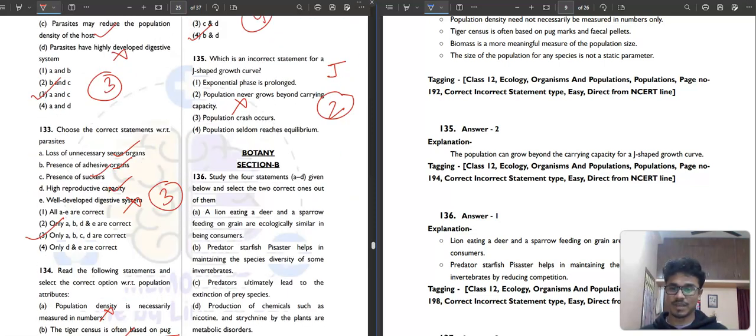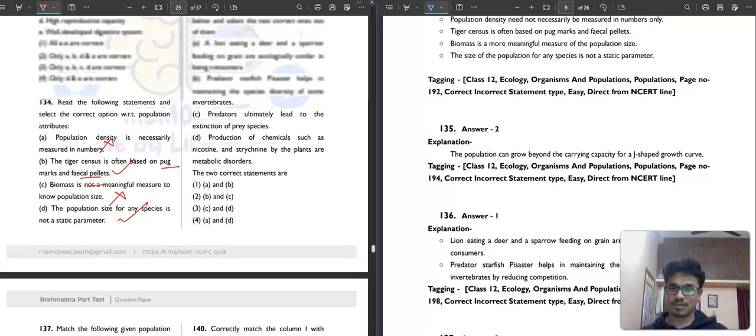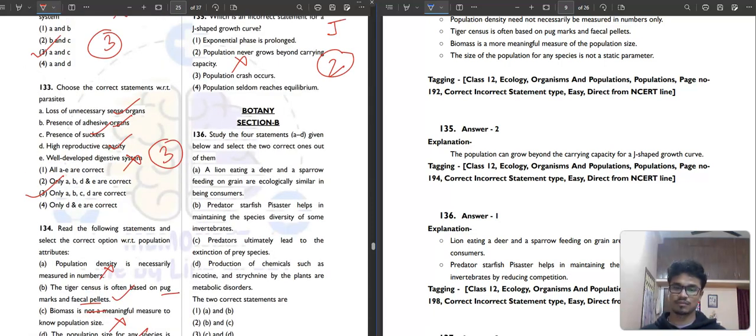Then in section B we have question number 136. Study the four statements A to D given below and select the two correct ones out of them. It is saying only two will be correct, as the option says. A lion eating a deer and a sparrow feeding on a grain are ecologically similar in being consumers.